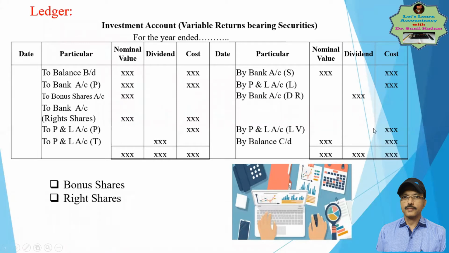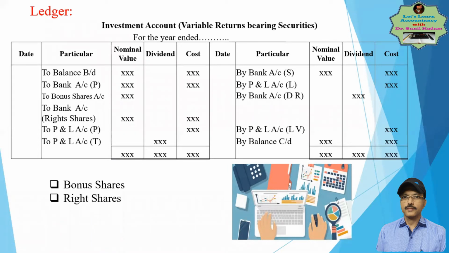And at the end, we have to close the account and carry forward the balances. This is what a normal course. But let me tell you, there are two words on your screen below the ledger. One is called a bonus share, and the second one is a right share. These are the two terms which are associated with the investments having variable returns, or in other words, shares.